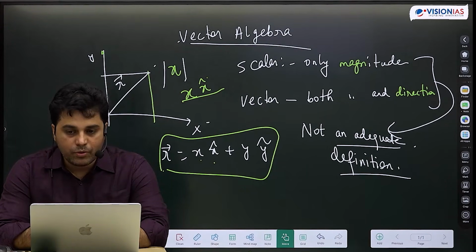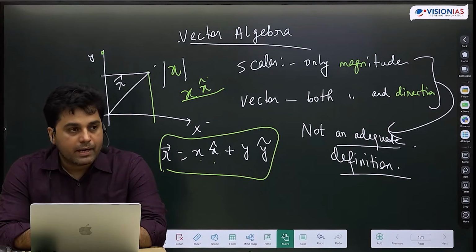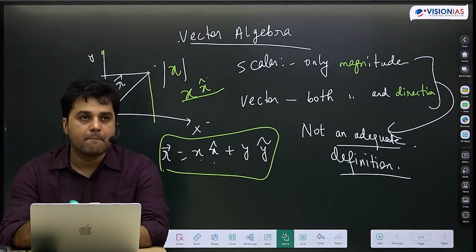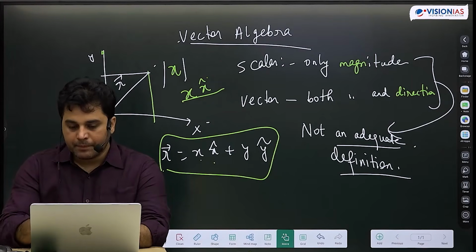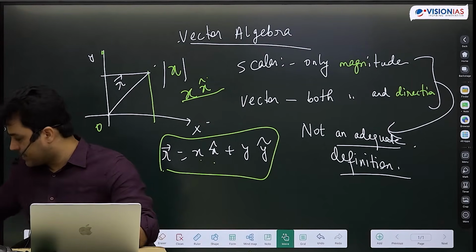As there is no preferred coordinate system.